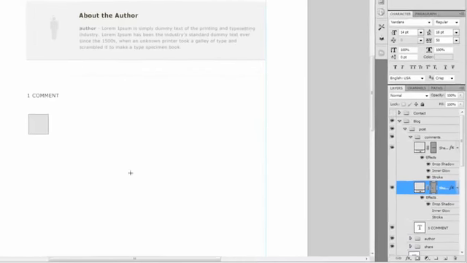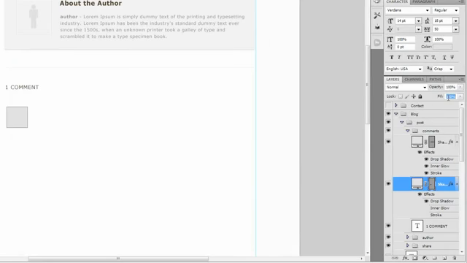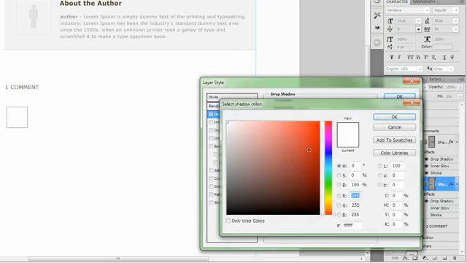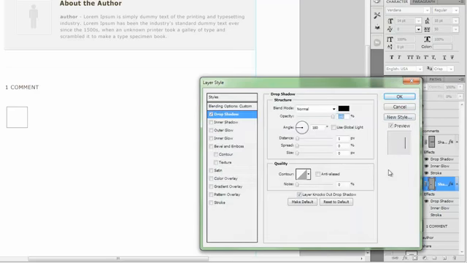Okay, that's fine. Now let's make the fill 0%. Let's open up the effects. Set up a drop shadow. Drop shadow is going to be black. The angle is going to be 90 degrees. A distance of 0, a spread of 0, and a size of 3.